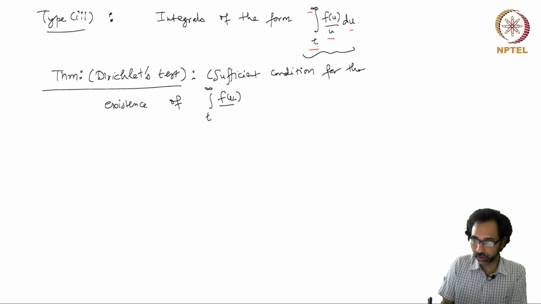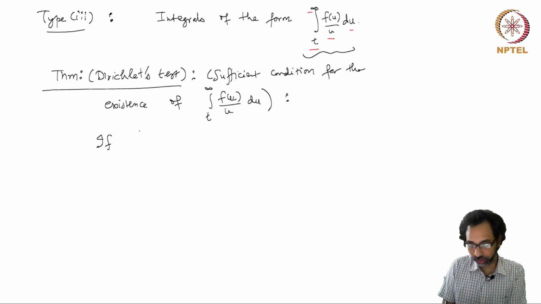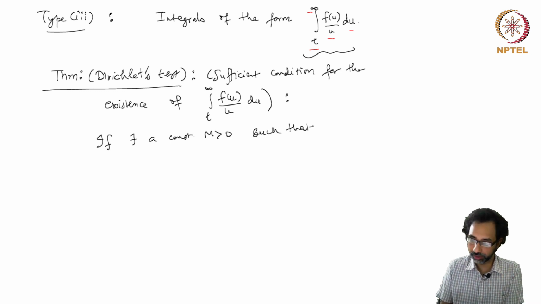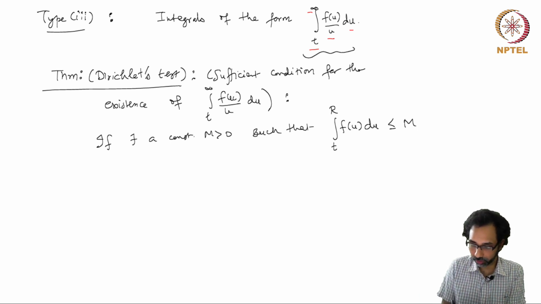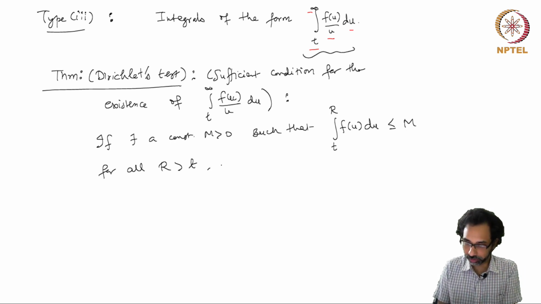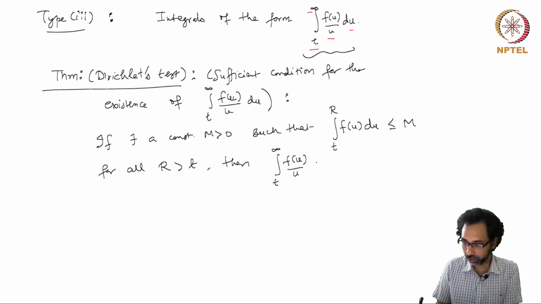f u over u du, and this states that if there exists a constant m greater than 0 such that the integral from t to r of f u du is less than or equal to m for all r greater than t, then this integral from t to infinity of f u over u du exists as an improper Riemann integral.